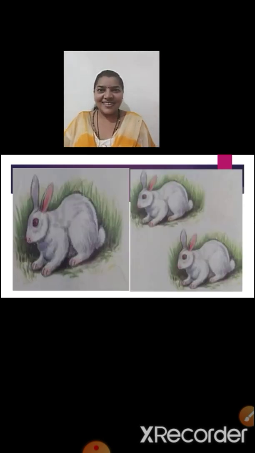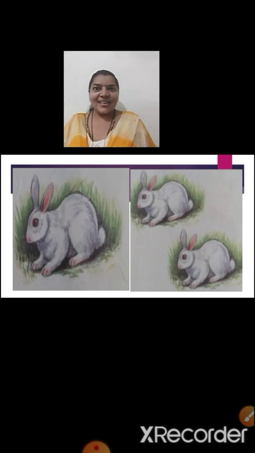Now look at this picture. What picture is this? Yes, here we can see rabbits. To your left hand side, we can see one rabbit, and to your right hand side we can see more than one rabbit, means many rabbits. One rabbit, many rabbits.